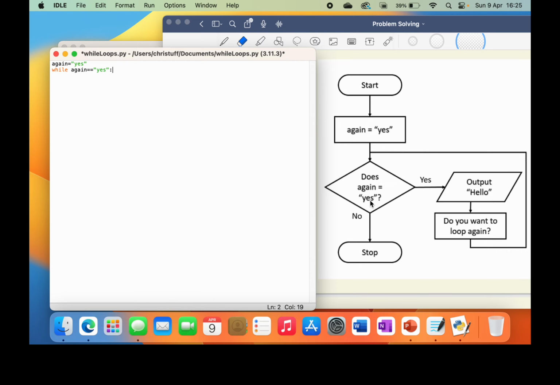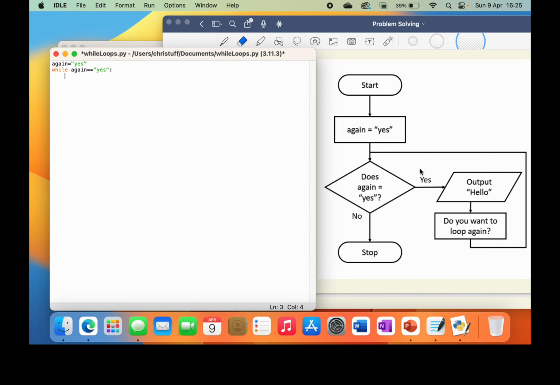And then we're going to put the colon. Now the colon, remember, is just the same as writing the word do. In pseudocode we would write the word do, in Python we put a colon. So we're saying while again is equal to yes, do the following. And when I press return, you'll see that it's automatically indented. Remember, leave the indentation there because we need it in Python.